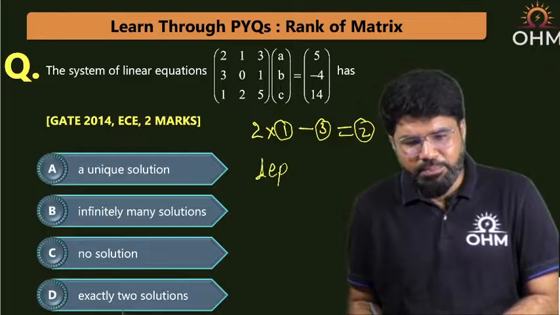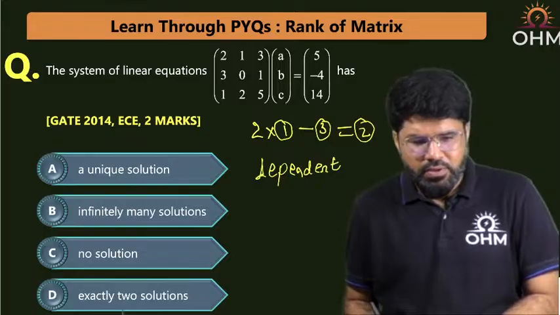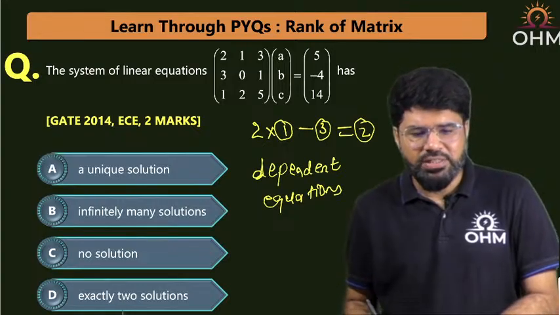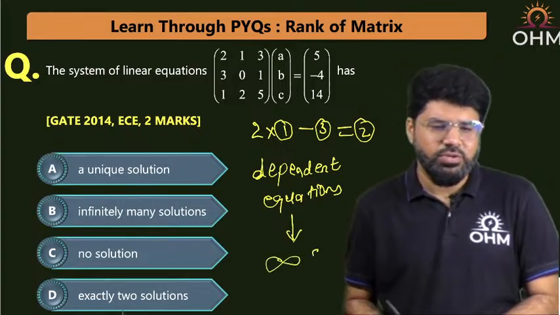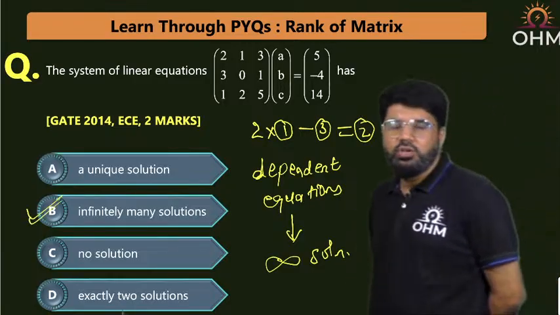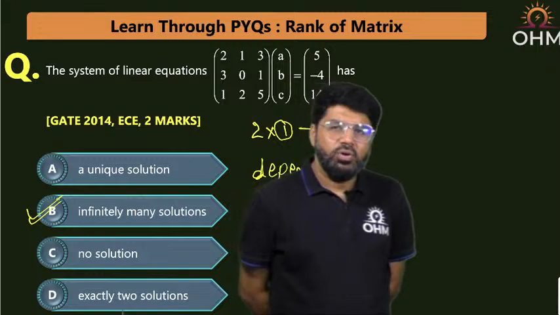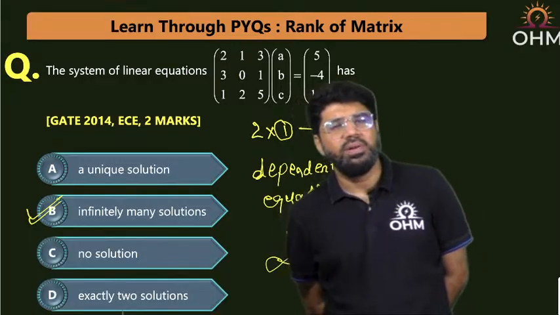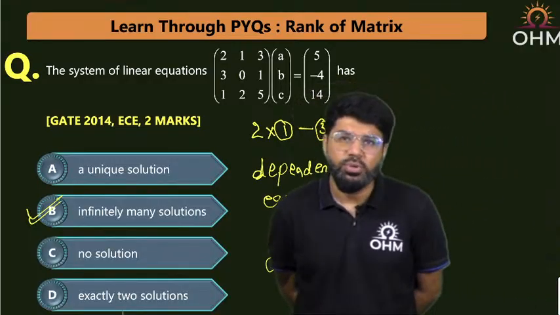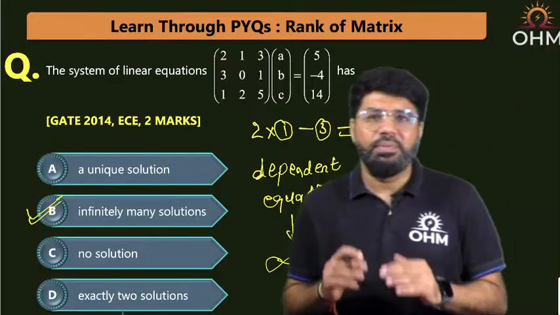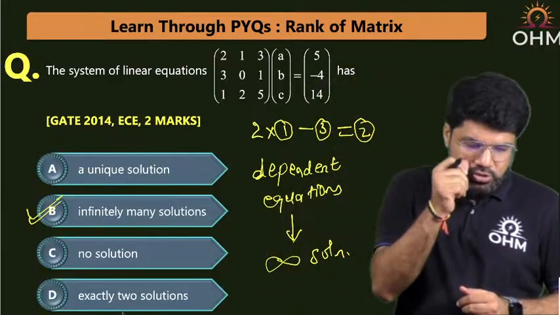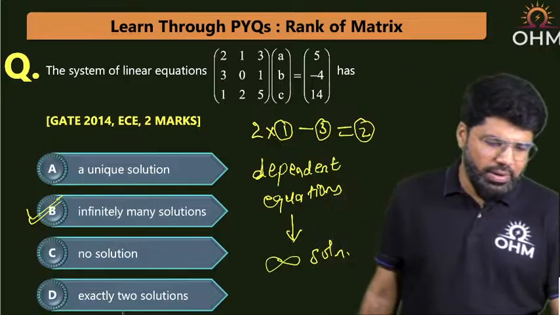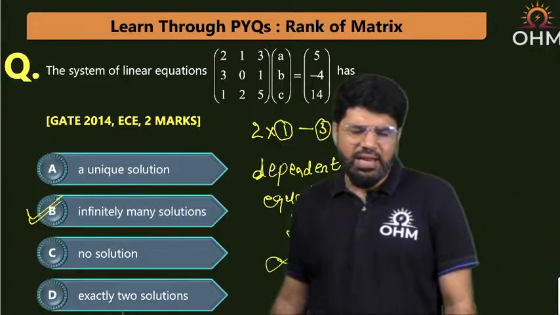So equation number 2 is twice equation number 1 minus 3, and this is a condition in which you have dependent equations. In case of dependent equations, you get infinite solutions. As an option, if you want to try the rank method, Rouche's method, rank of A equal to rank of A|B, you will still get infinite solutions. Both ranks will be equal but less than 3, actually 2. But you are able to save time, it is not required. Directly we are able to solve the questions.